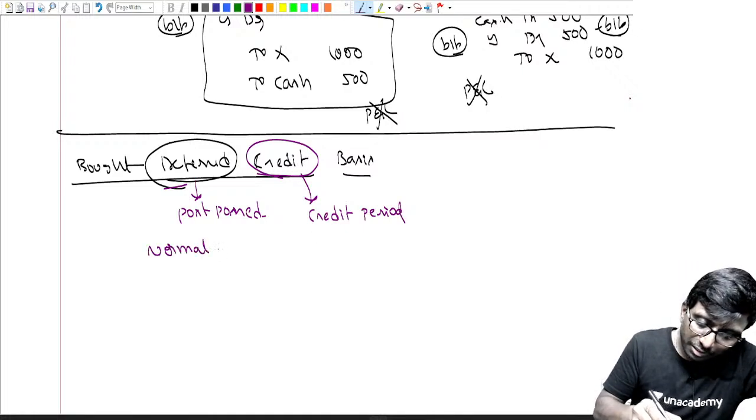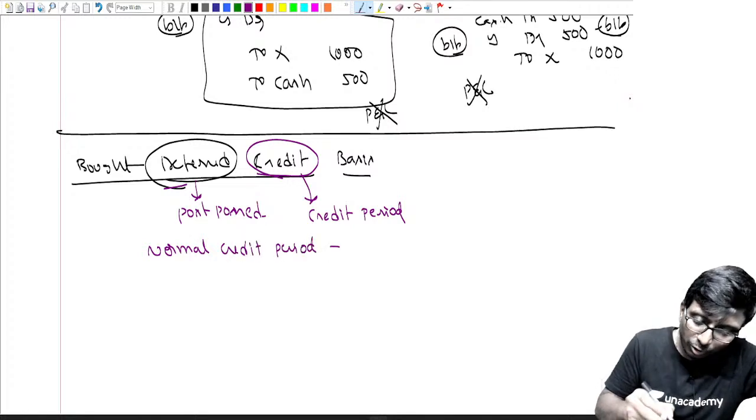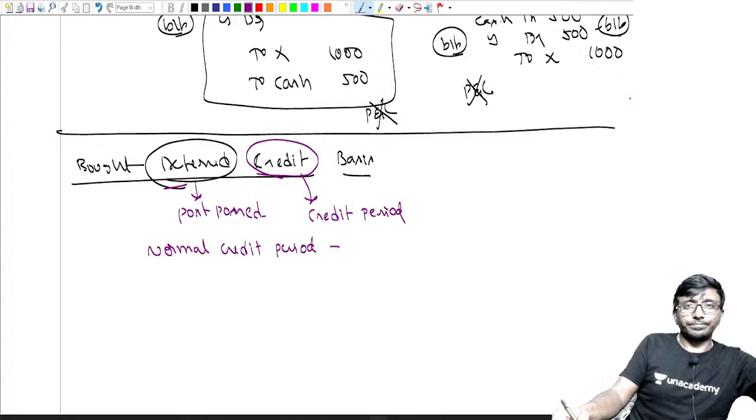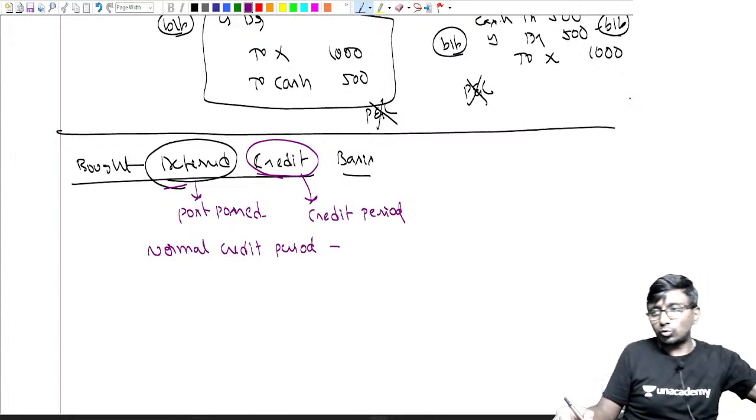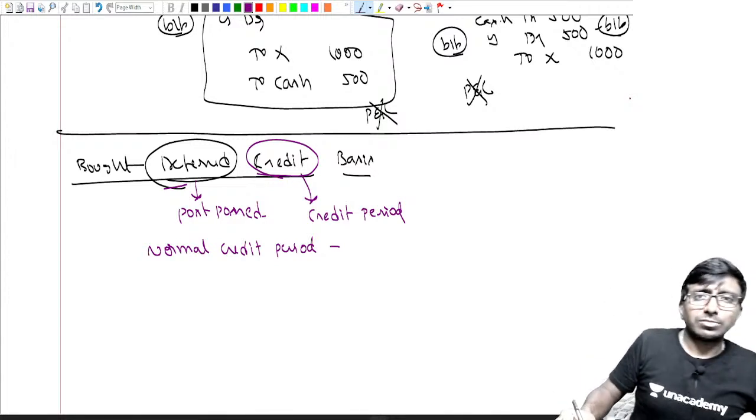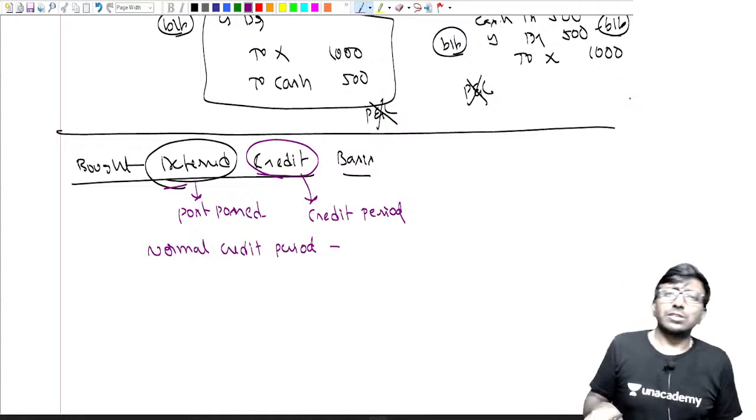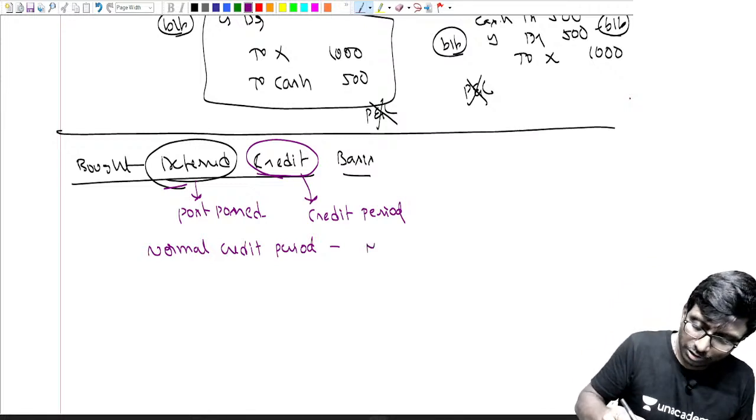If you purchase any goods, within how many days do people generally expect you to pay? Maximum 30 days. Okay, at maximum 3 months. That is too much actually.